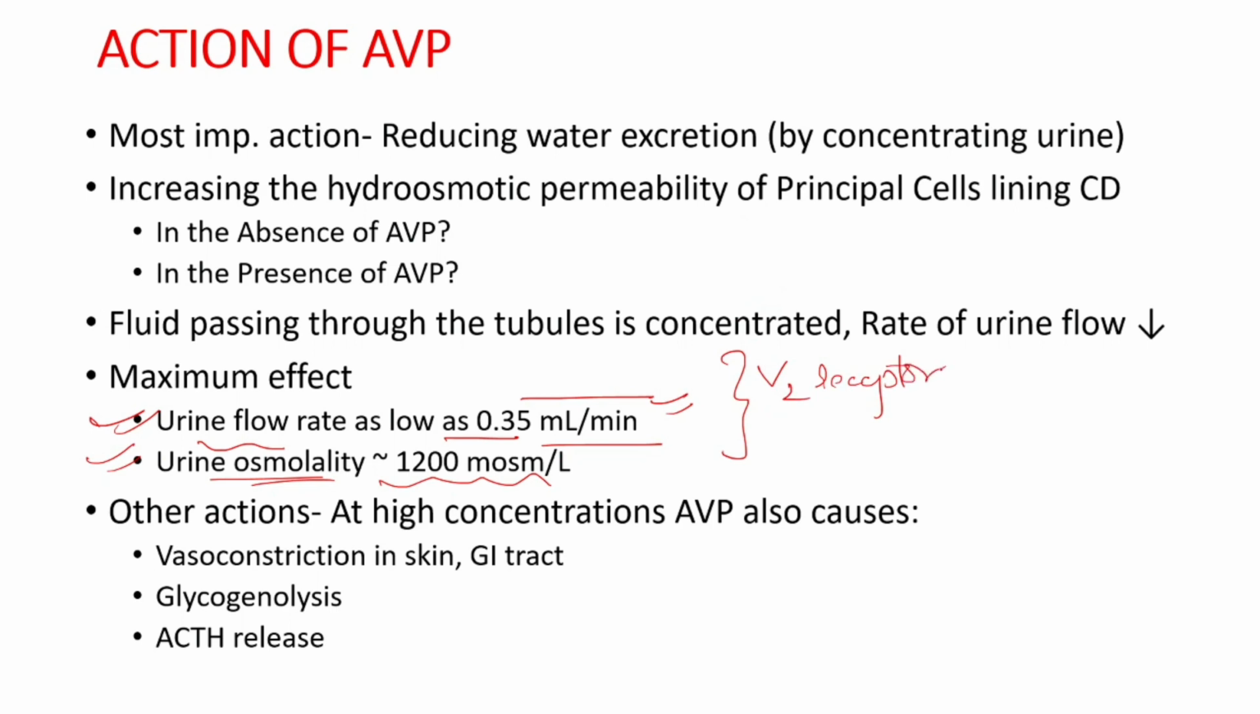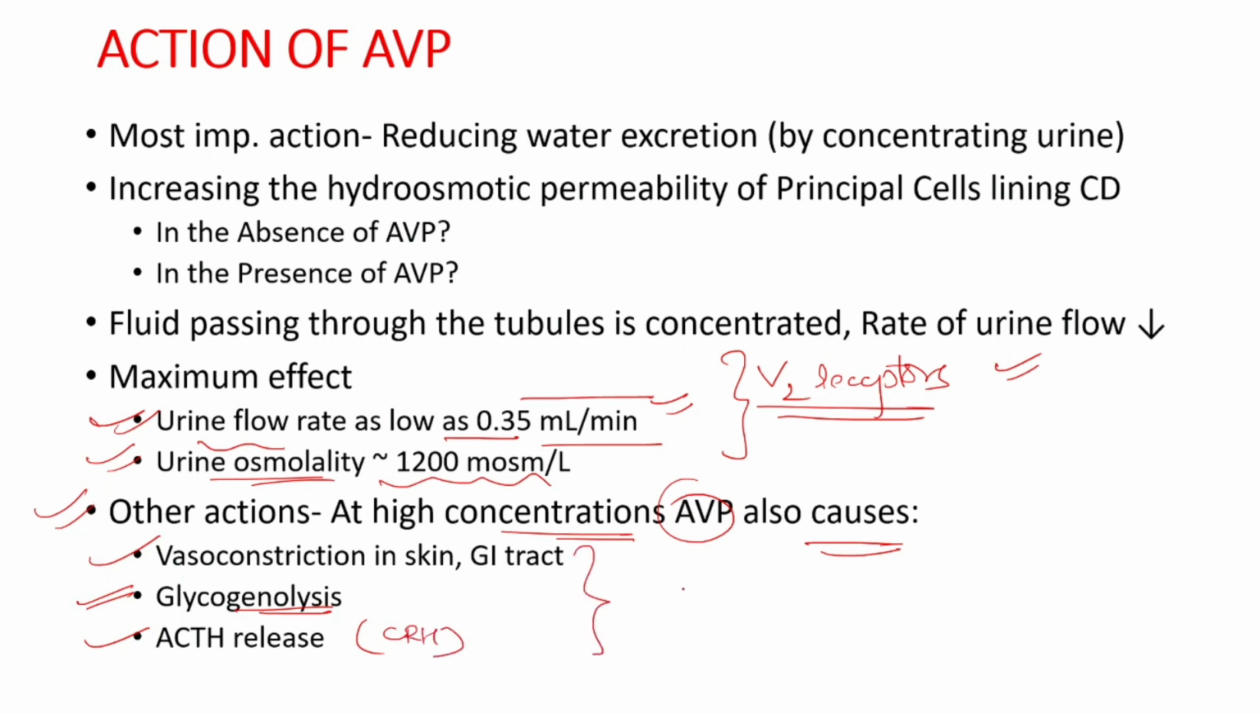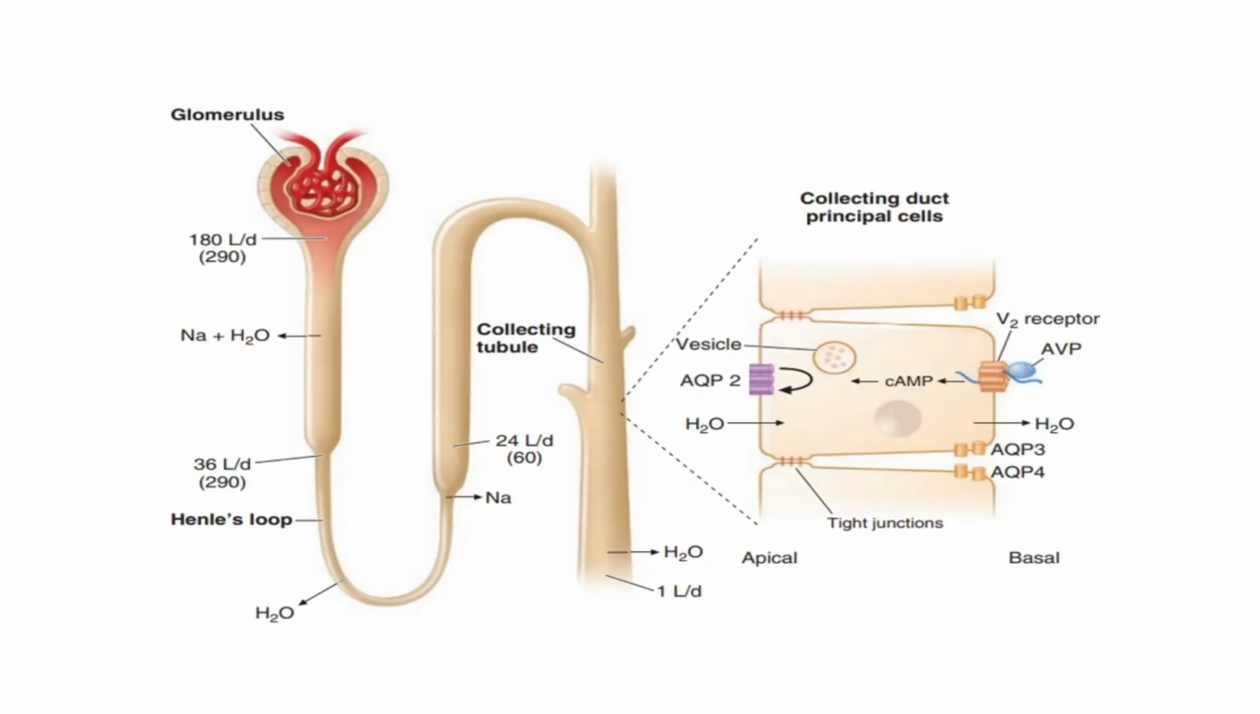The actions on the kidney are mediated through the V2 receptors. When we consider the other actions, at higher concentrations, AVP also causes vasoconstriction in the skin and gastrointestinal tract. It also leads to glycogenolysis in the liver and ACTH release by the release of corticotrophin releasing hormone. Now, these actions of AVP are not due to V2 receptors and typically are due to V1A and V1B receptors. Now, let's discuss the action of AVP with the help of an example.